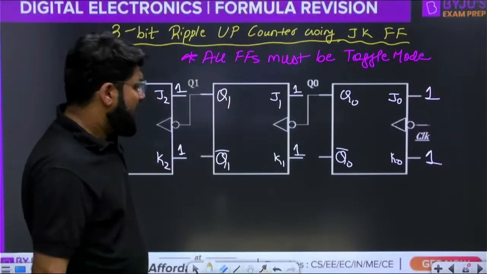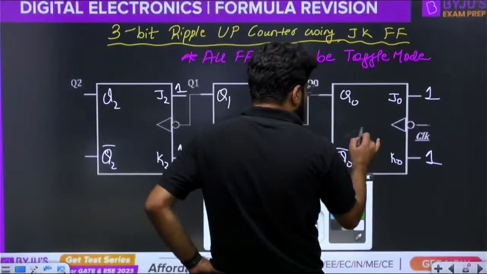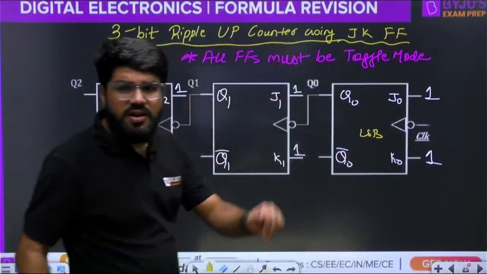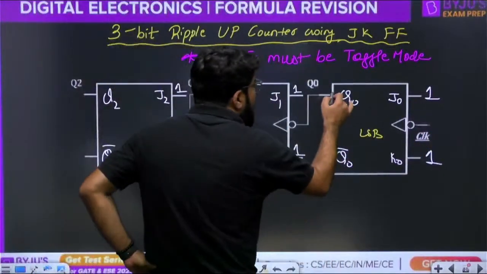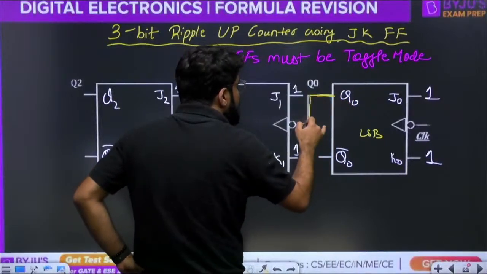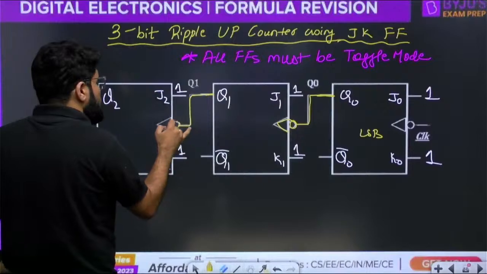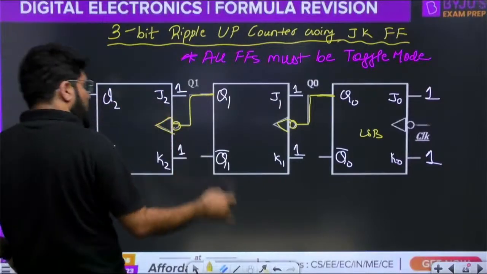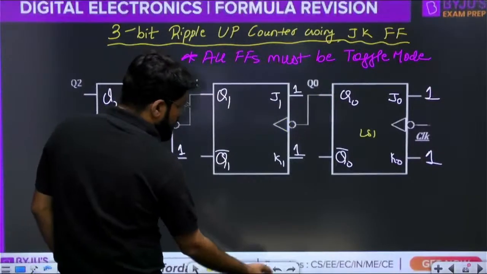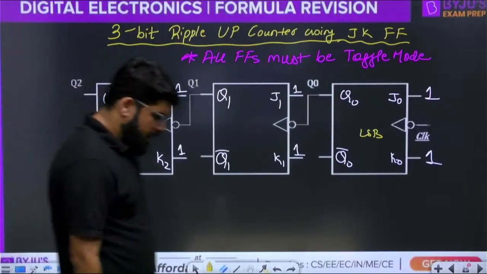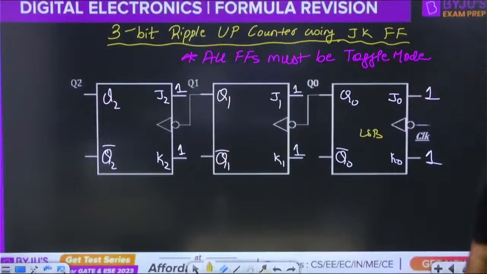Look into this. The external clock is applied to the LSB flip-flop. I have taken negative edge triggered devices here. Then the output of every flip-flop becomes the clock of the next flip-flop. The output of the next flip-flop then goes to the clock of the following flip-flop, and so on and so forth. Correct.